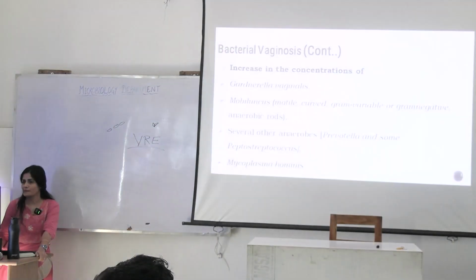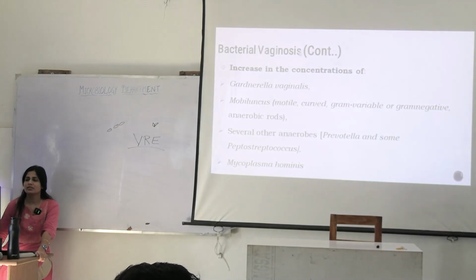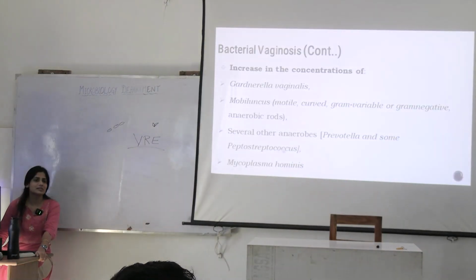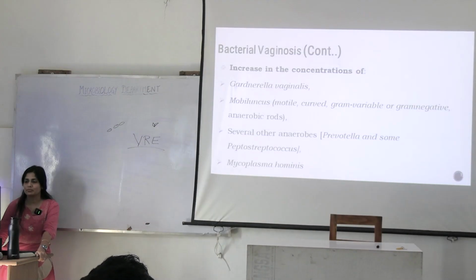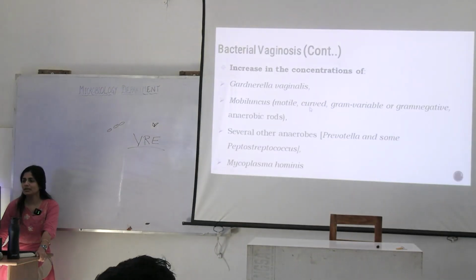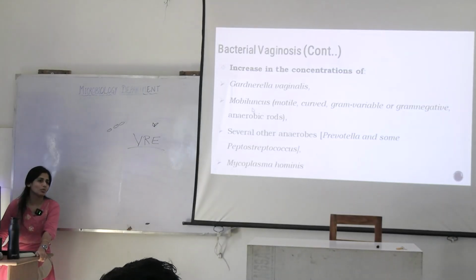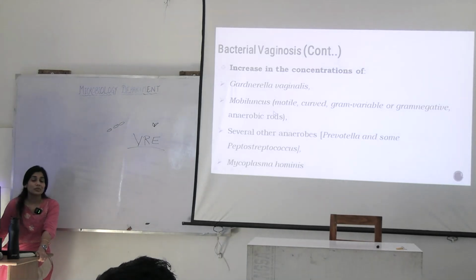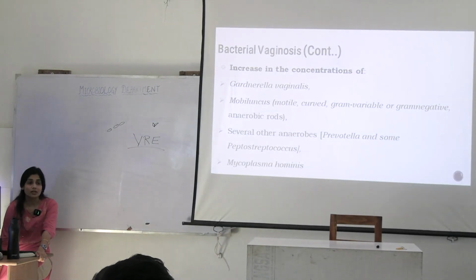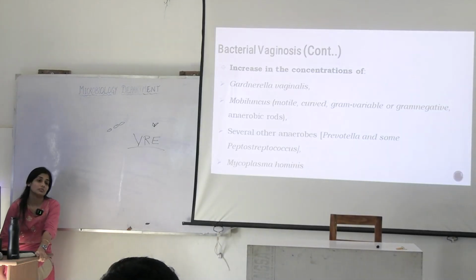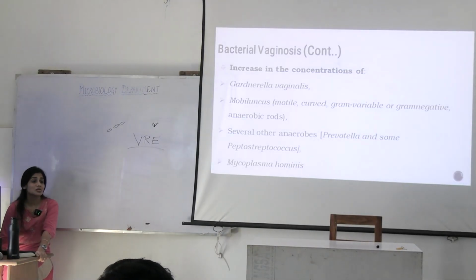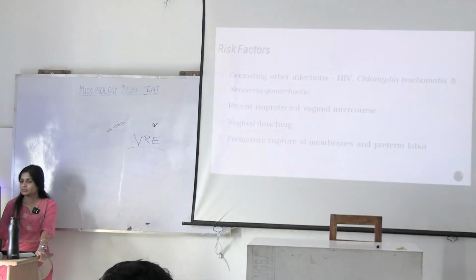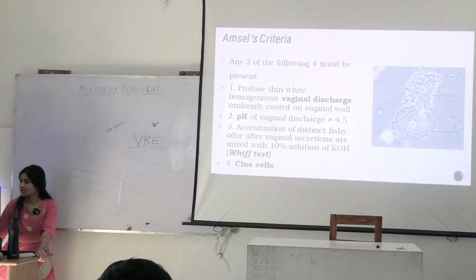That is about it. Why does bacterial vaginosis happen? It happens because of an increase in the concentration of these bacteria. Just remember Mobiluncus, okay? Motile, curved, gram-negative to gram-variable anaerobic rod, and Gardnerella vaginalis. There is something called the Nugent score and Amsel's criteria also, which are used for diagnosing bacterial vaginosis. That depends on the score of bacteria. These are the clue cells.